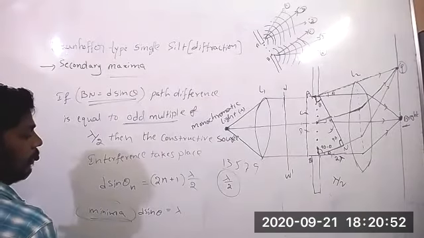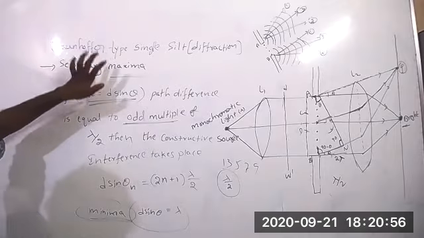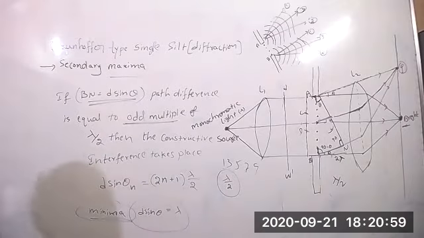Okay, lambda. If you place the lambda, then you will get. If you want to get the secondary maxima, what is the condition? 2n plus 1 lambda by 2. Why are we taking 2n plus 1 lambda by 2? So that we can get odd multiple of lambda by 2. So remember like that. You can find easily.